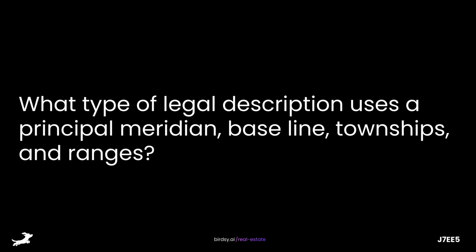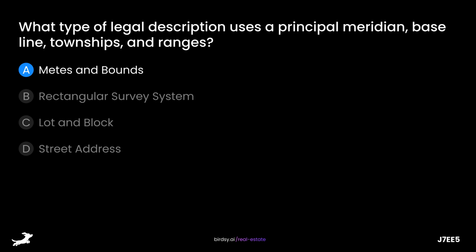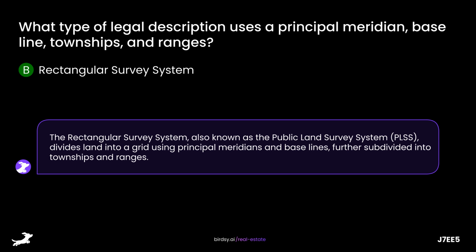What type of legal description uses a principal meridian, baseline, townships, and ranges? Is it A, metes and bounds, B, rectangular survey system, C, lot and block, or D, street address? The answer is B, rectangular survey system. The rectangular survey system, also known as the Public Land Survey System, PLSS, divides land into a grid using principal meridians and baselines, further subdivided into townships and ranges.